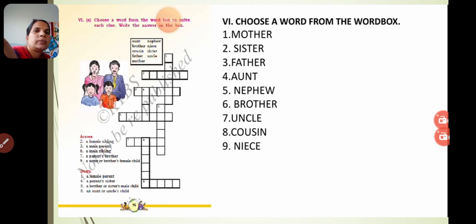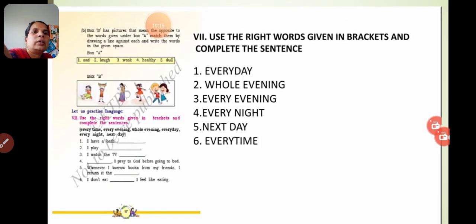Okay, children. Now next you see here. Here in the next box, they have given some pictures. You have to do it, okay? And this you see that you match by expressions it is.